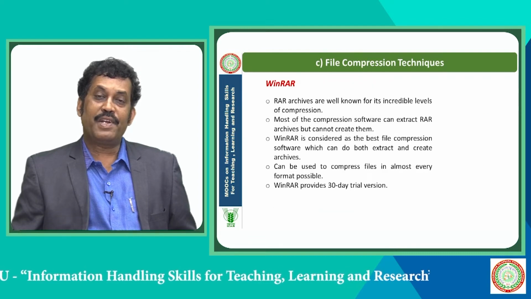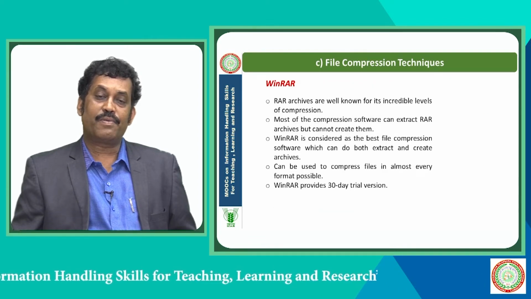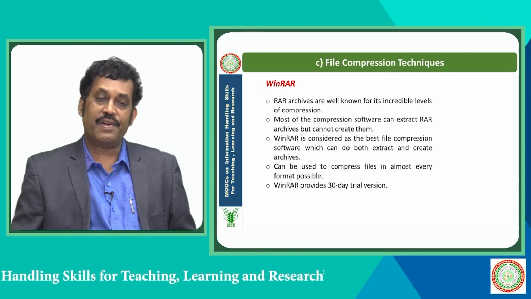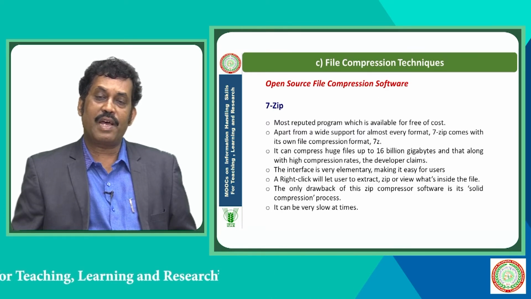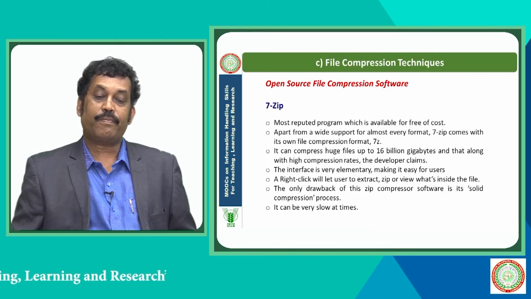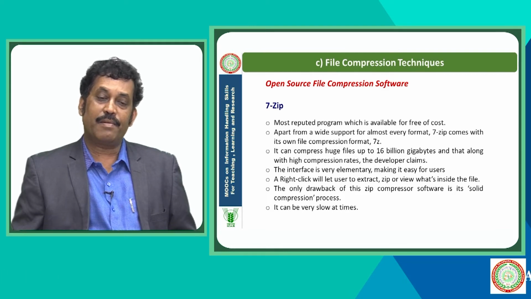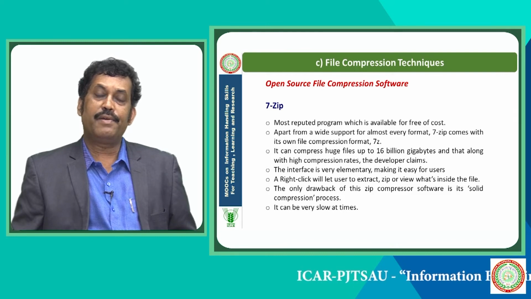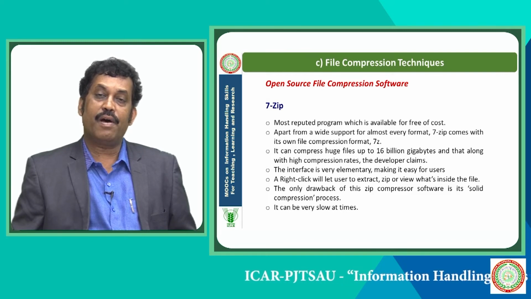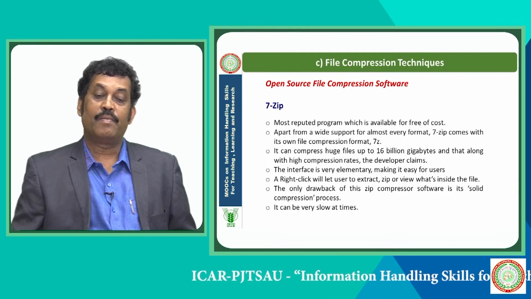I would like to mention some of the important open source file compression tools available on the internet. The first one is 7-Zip. It is the most reputed program which is available free of cost. It is available online. Anybody who is interested can download it and make use of it. The important thing is that the interface is very elementary, making it easy for users. A right click will let users extract, zip or view what is inside the file.